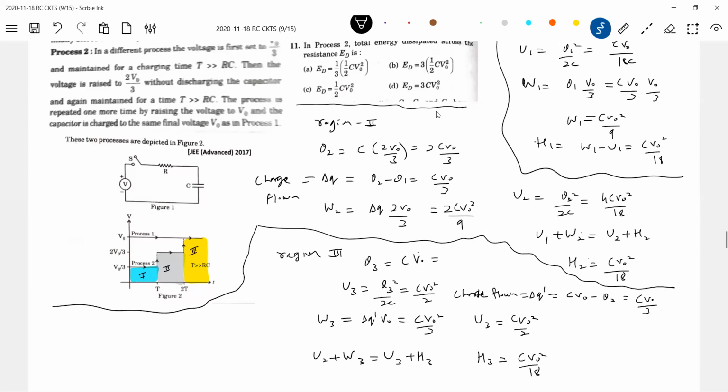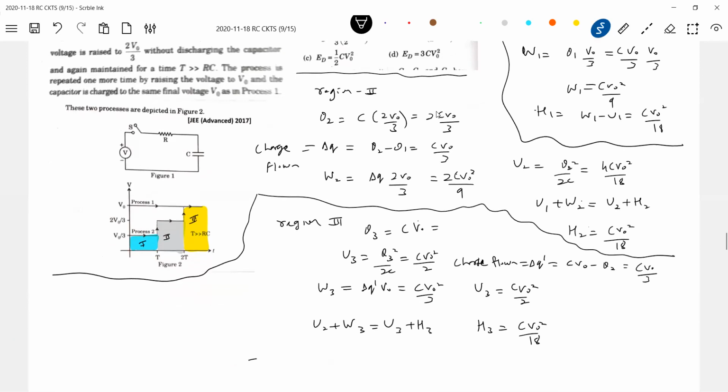No. Total heat generated is what is asked: the total energy dissipated across the resistance CD in the process 2. Process 2 means complete this one like this. So total heat generated, the answer for this is CV naught square by 6.